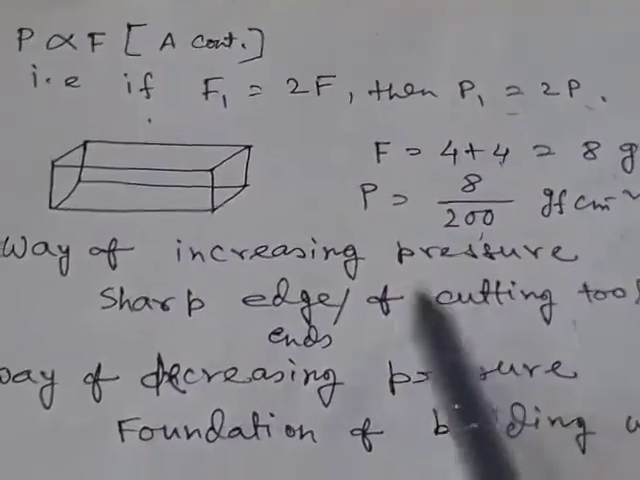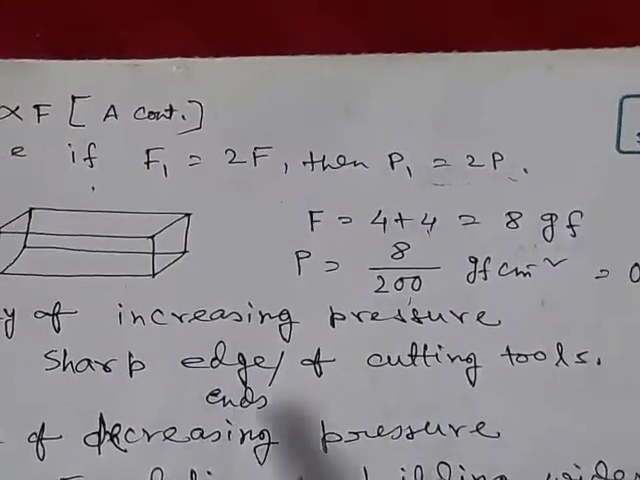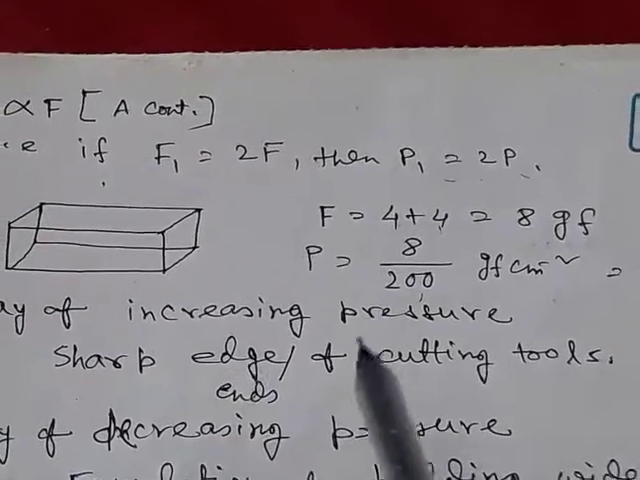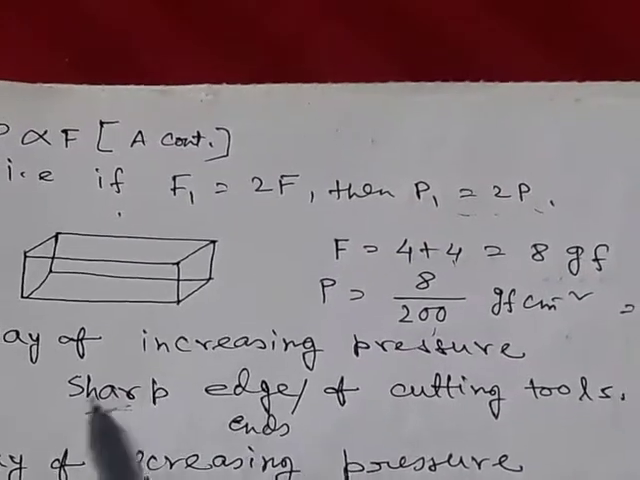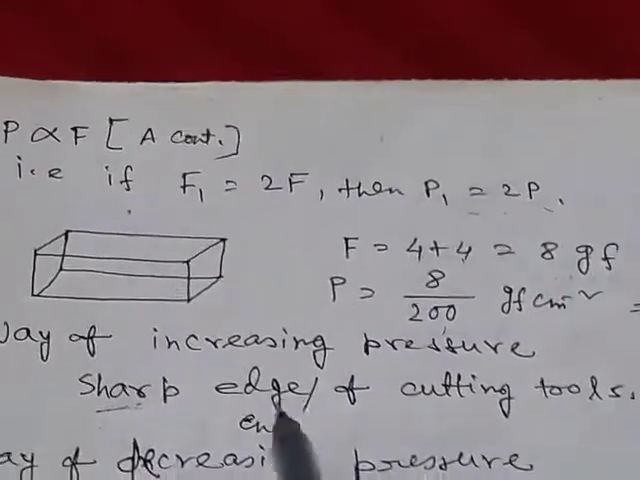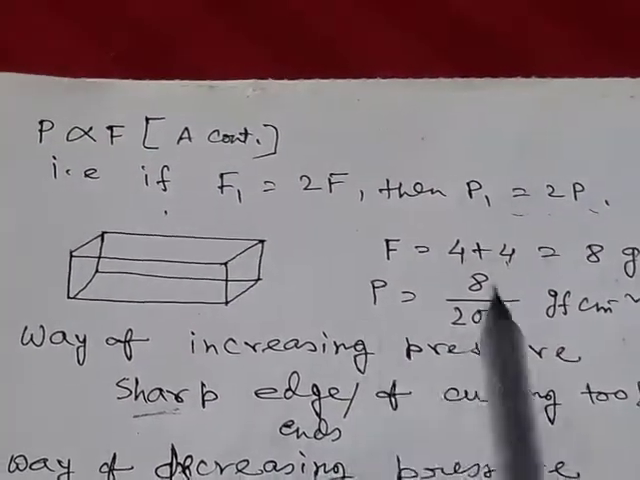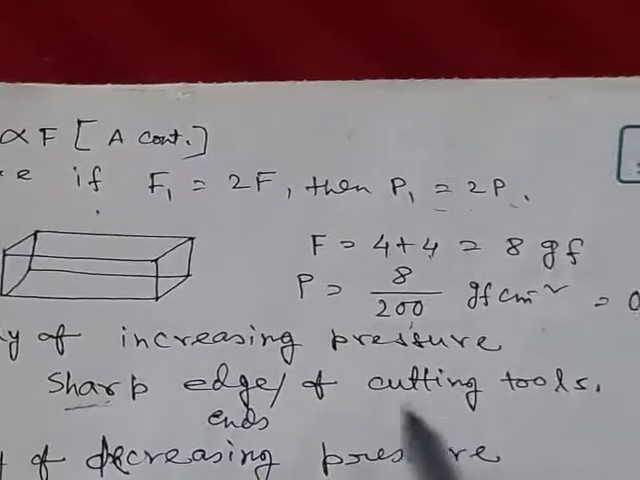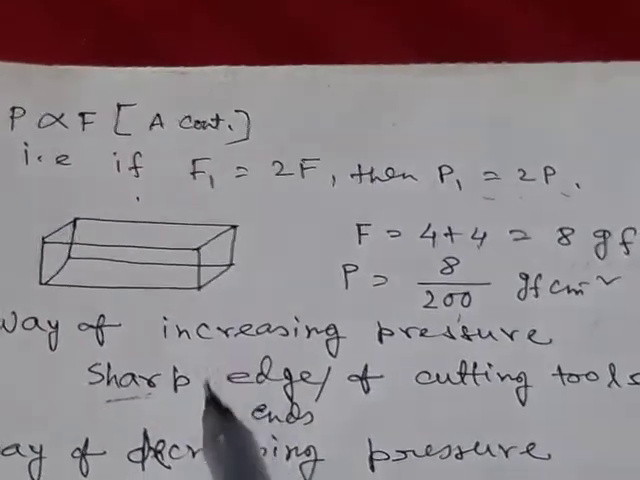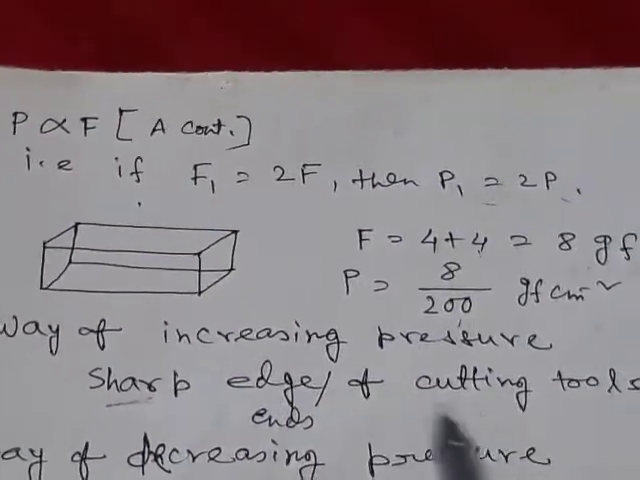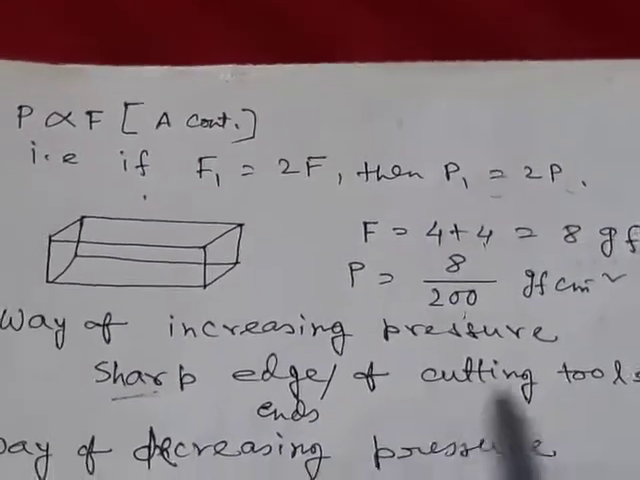Now way of increasing pressure. For the cutting tools, the edges or ends are made very sharp. Why? Because as the edges or ends are made very sharp, that is the area is very small, and we know as area decreases then pressure increases. So for cutting tools, by applying very small amount of thrust, we are giving very large amount of pressure, and this will help in the cutting process. So the edges are made sharp for cutting tools.